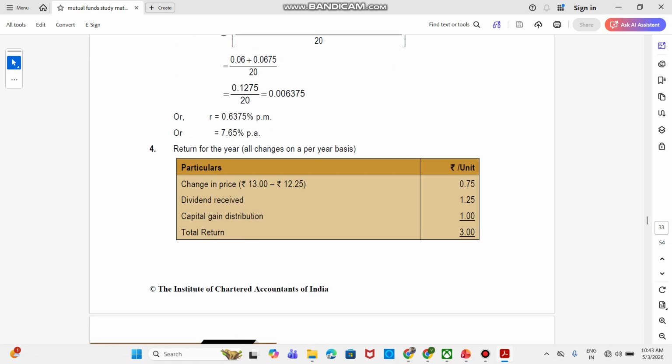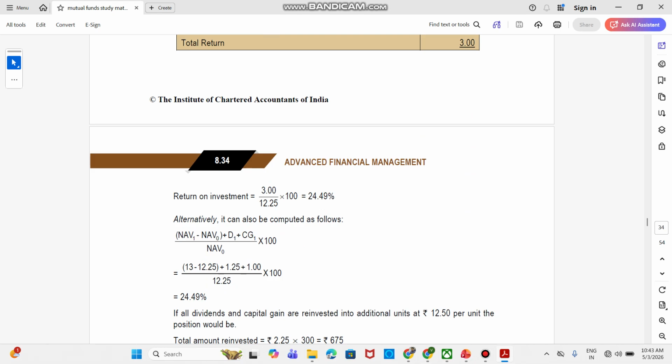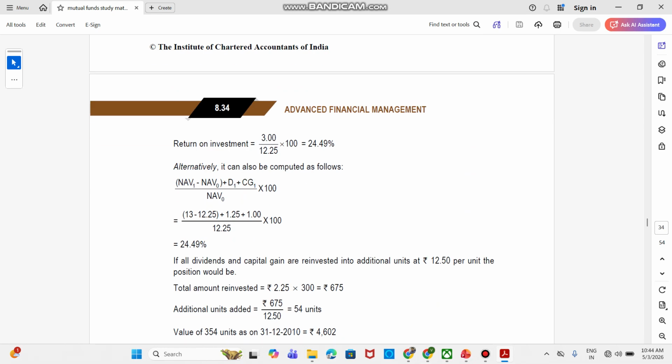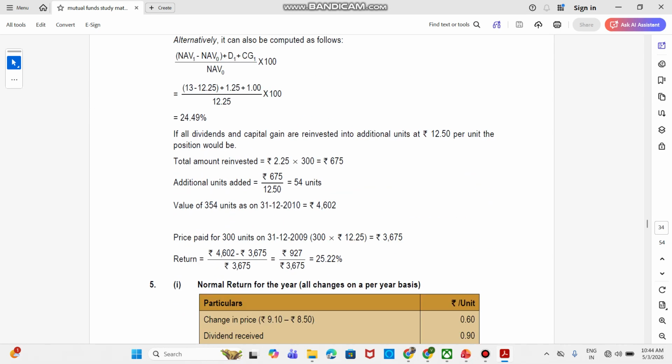As I told, 13 minus 12.25, which you have kept in your mind, is nothing but the change in price, 0.75. Then add the dividend and the capital gains distribution, so total returns is 3, divided by 12.25, that is the opening NAV, into 100. That will give you the ROI of 24.49%. This is a straightforward part of the question which most of you will get right.